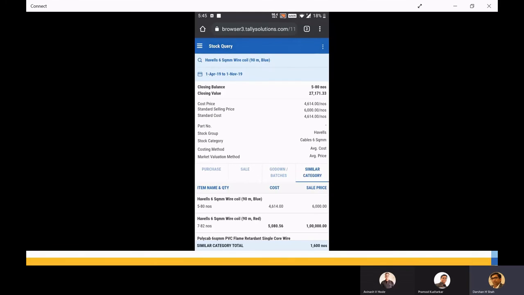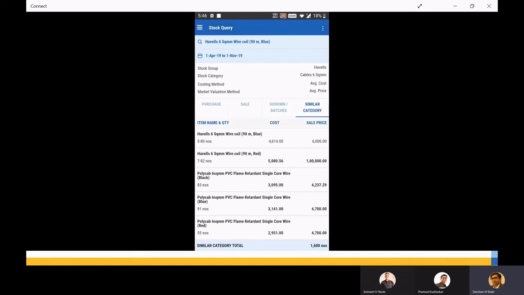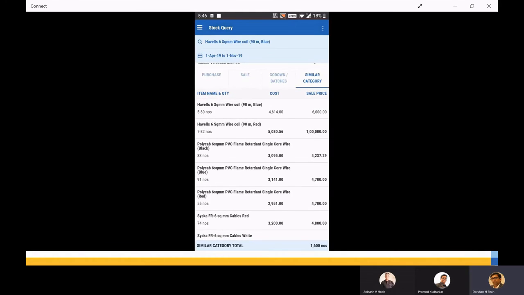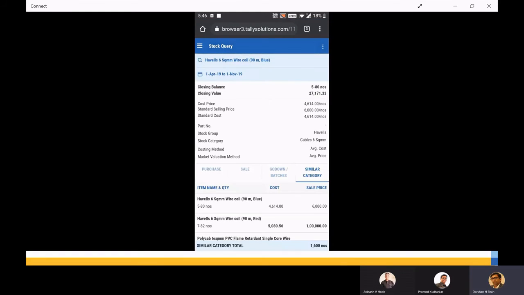And if at all I do not have this product, just see this, this is the blue color wire. If I do not have the blue color wire, I'm able to see that I have red color wire. I have other Polycab also, or black option, blue option. So this report gives me an alternate also.